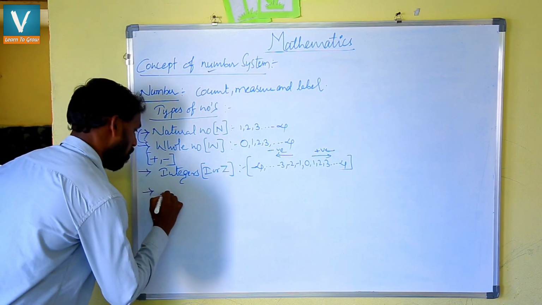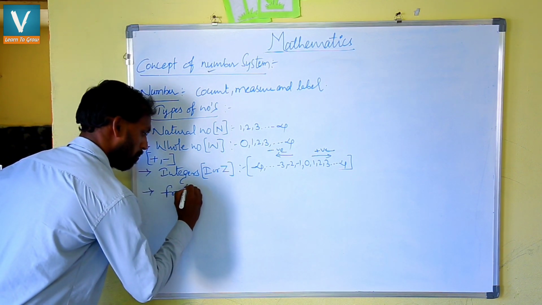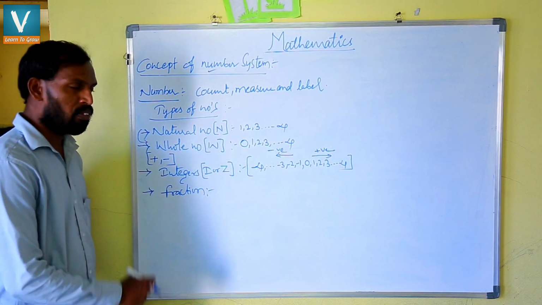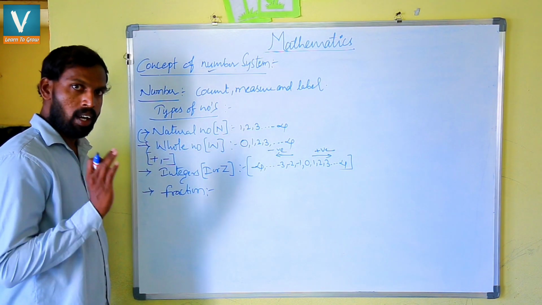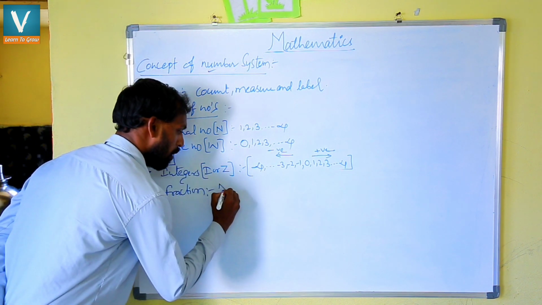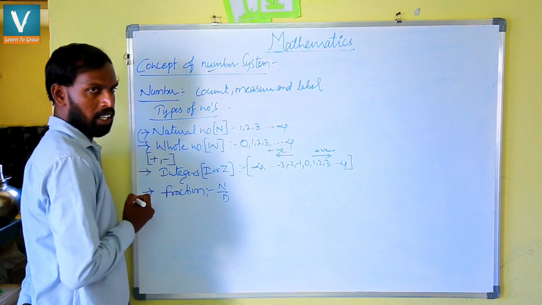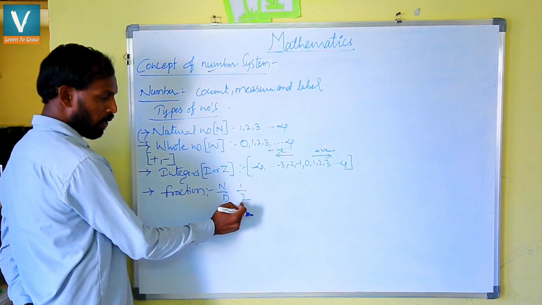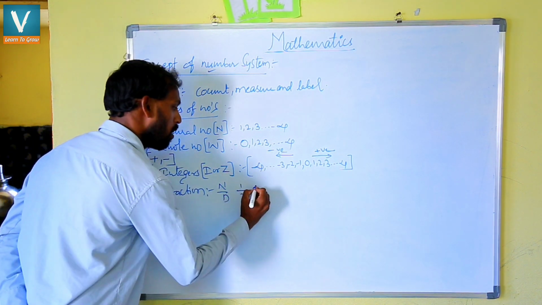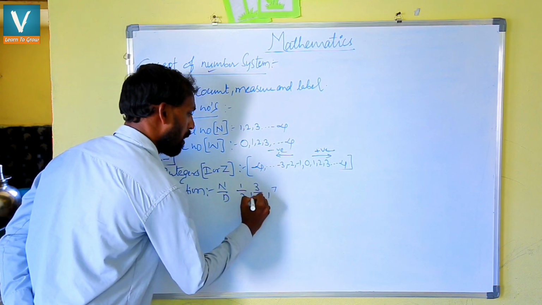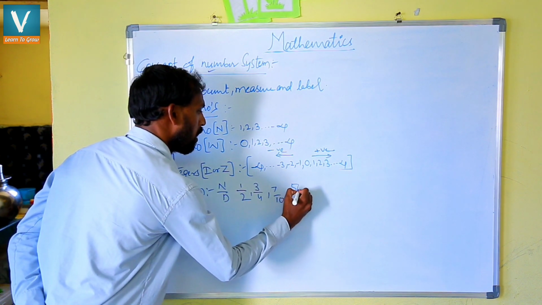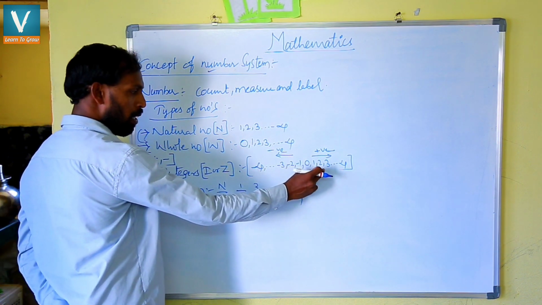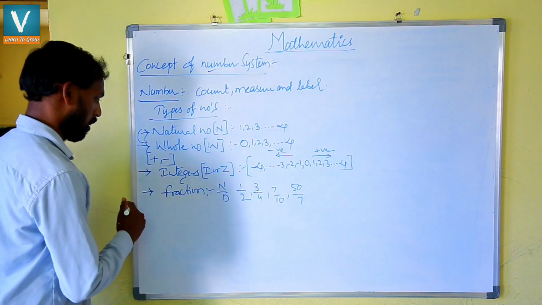Next one is the fraction. What is the meaning of fraction? A fraction is a part of a whole which consists of a numerator and a denominator. Nothing but 1 by 2. Here 1 indicates the numerator, 2 indicates the denominator. And all the fractions, suppose 3 by 4, 7 by 10, 50 by 7, like that, should have only positive integers.